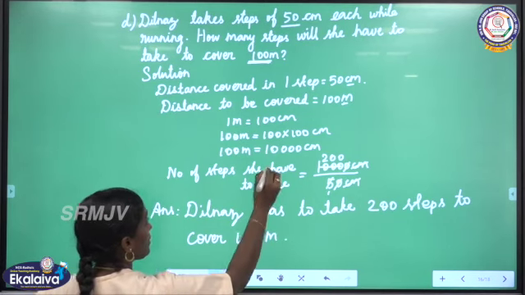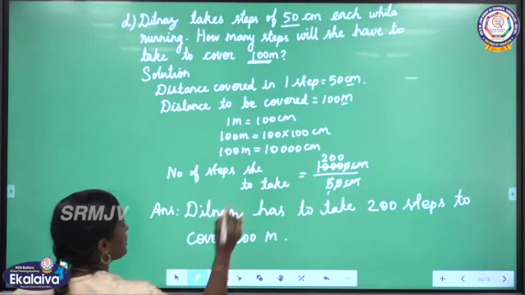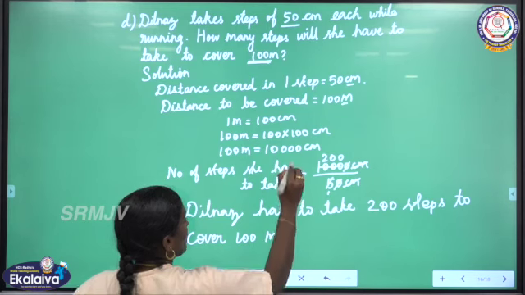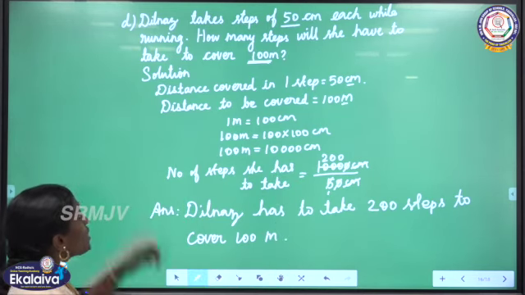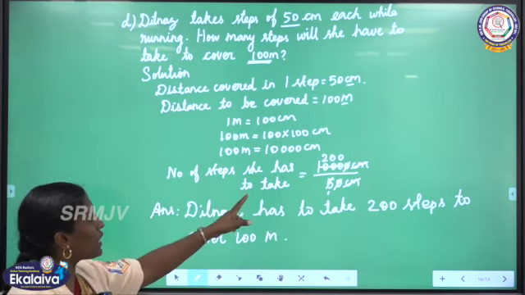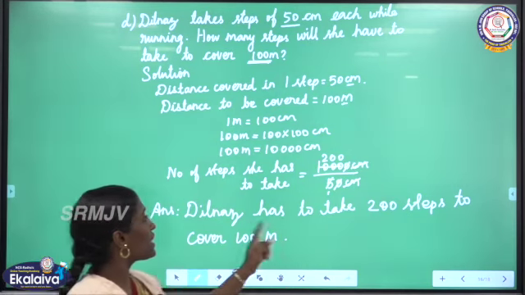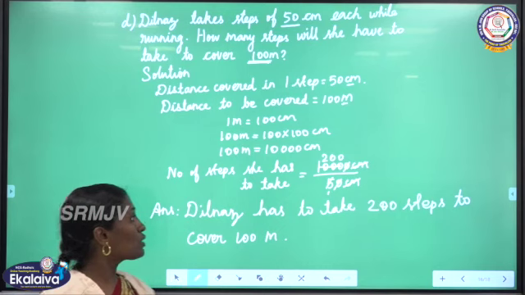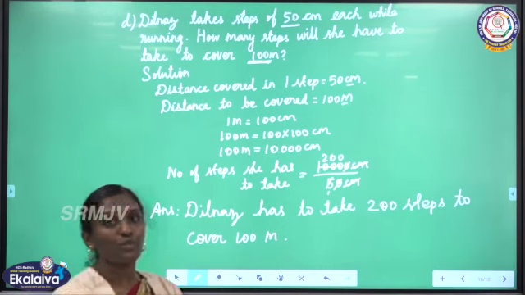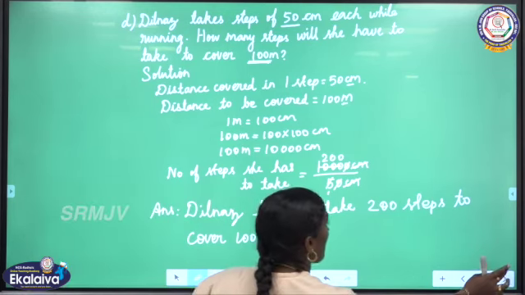Is it clear, children? Okay, so the total distance divided by the distance took in one step, then we are getting 200 steps. So she has to take 200 steps to cover 100 meter.